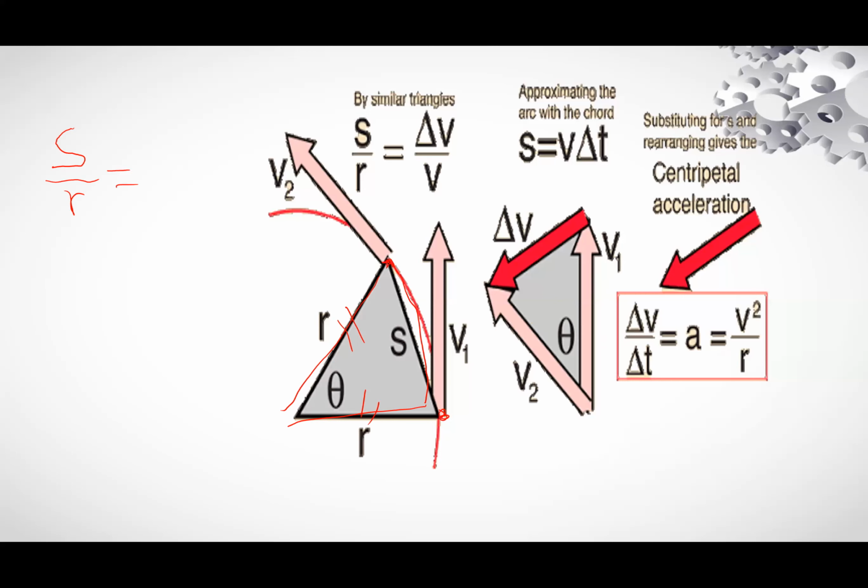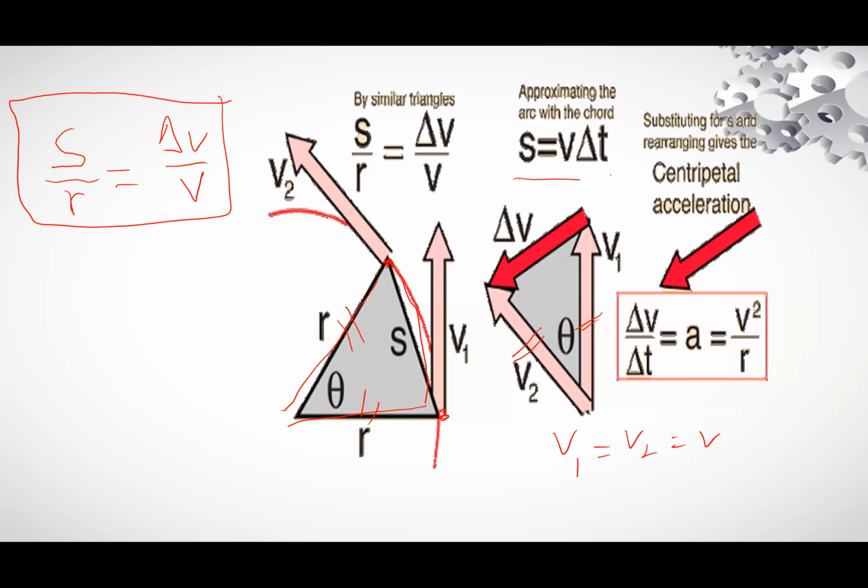With V1 equal to V2 equal to V, we get S divided by R is equal to del V divided by V. We will get this equation. Now, as we know that S is equal to V del T, we can write this also.